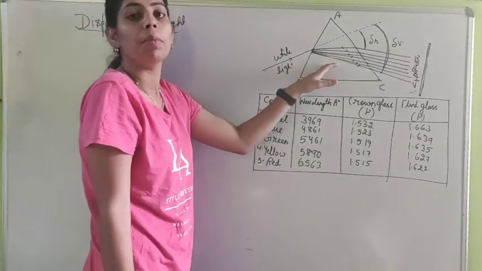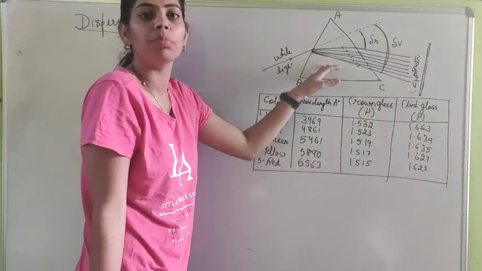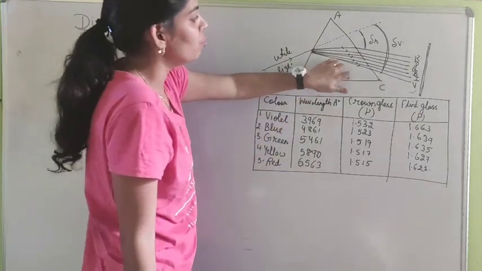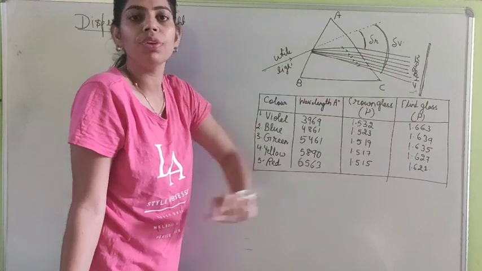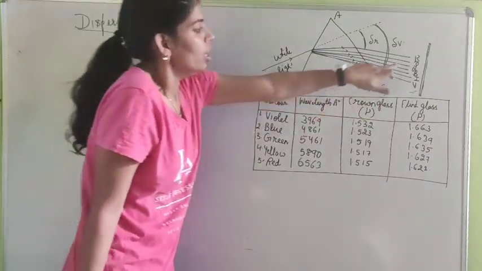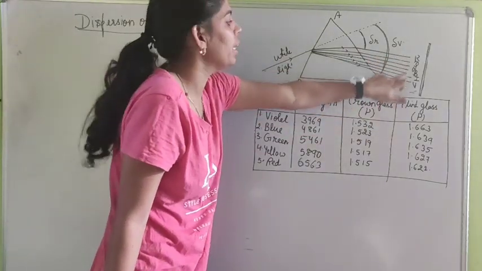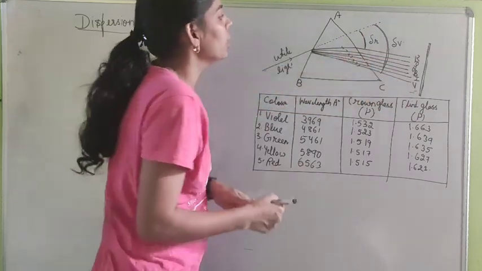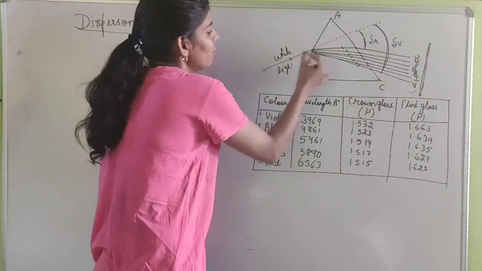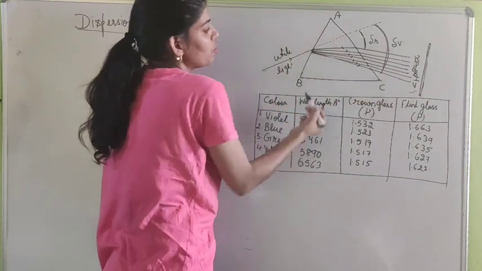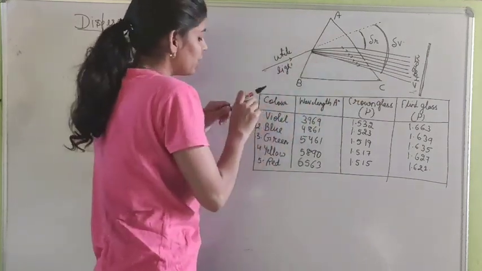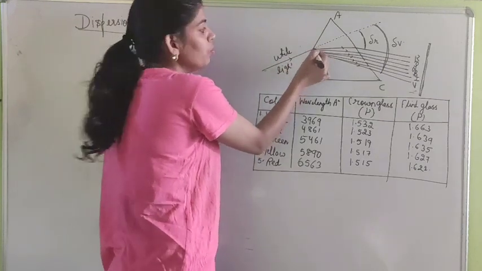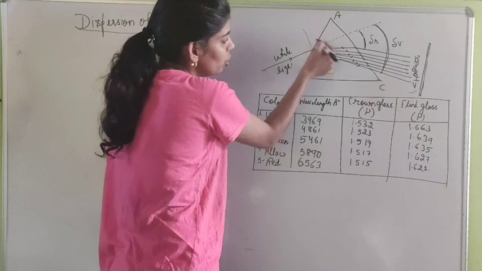The reason is the bending power of the prism. That means the refractive index of the prism will be different for different colors. So red has less bending and violet color bends the most. Here you can see that whenever white light passes through a glass prism, going from the rarer medium to the denser medium, it bends towards the normal.